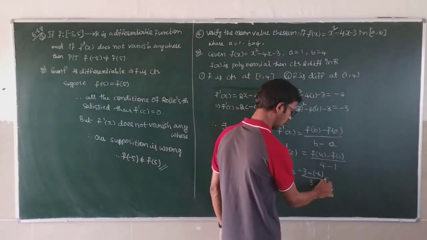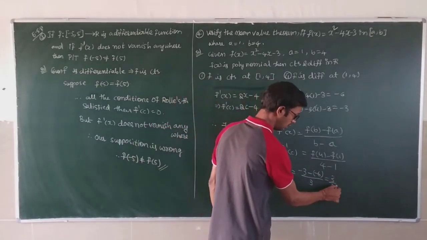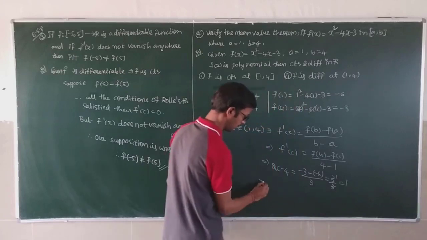Simplify this: plus 6, minus 3 you get 3, by 3 is 1.